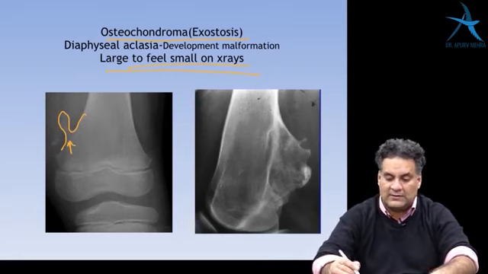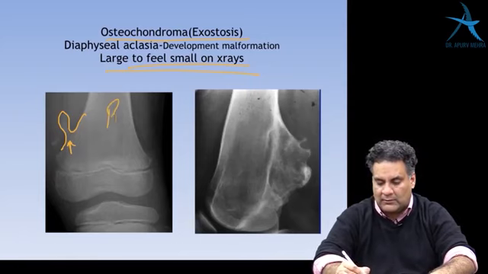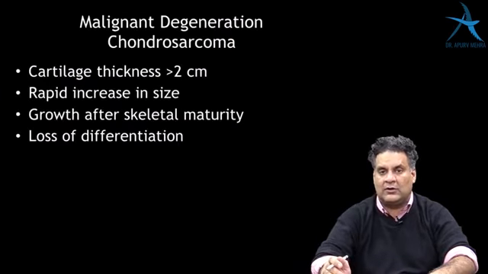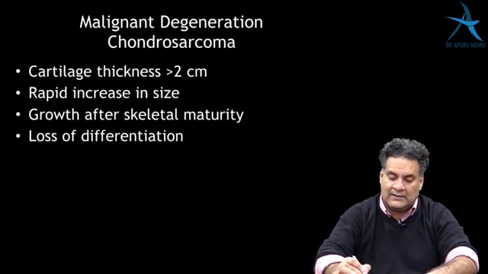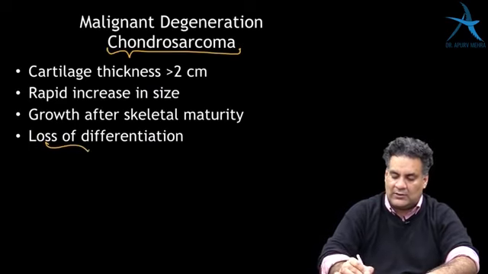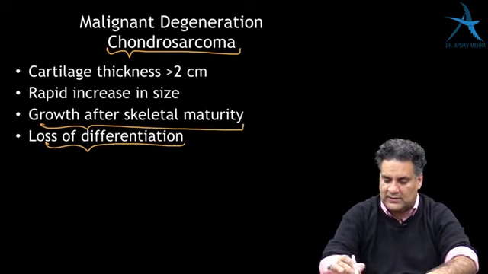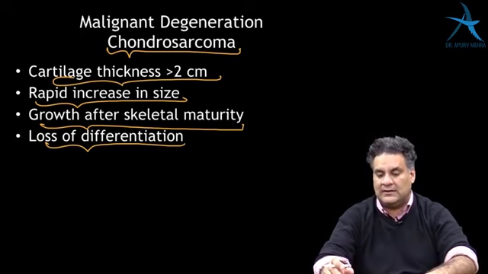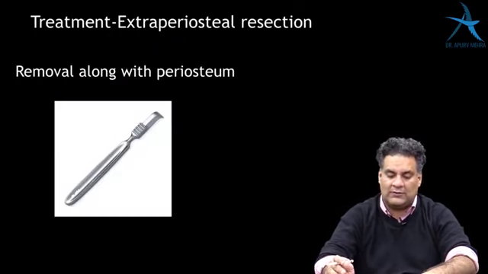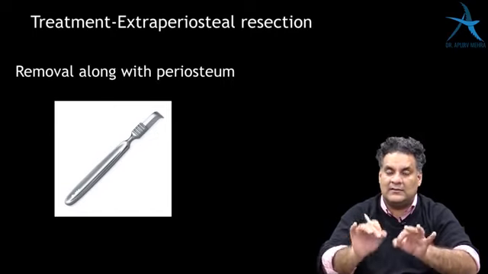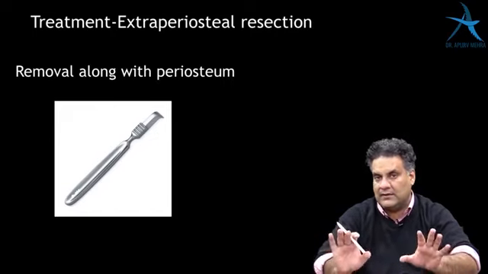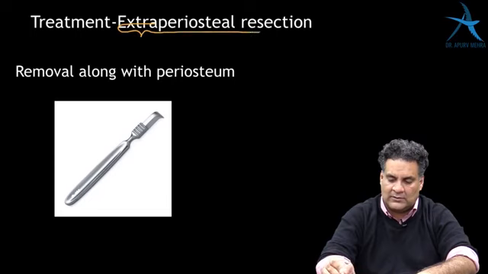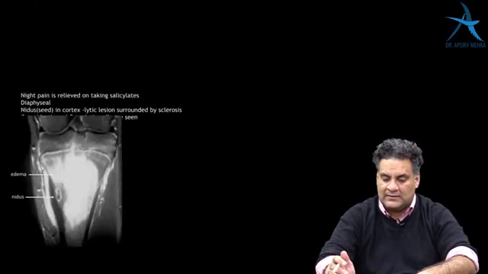Osteochondromas are very, very important tumors. In osteochondroma, the most common cause of pain is overlying bursitis. You must also remember that it can turn malignant into chondrosarcoma. It happens when there is a loss of differentiation, or growth after skeletal maturity, or rapid growth in size, with cartilage cap more than 2 centimeters. These are indicators of malignant transformation, which can be seen on MRI if you're looking at the cartilage thickness. It's a tumor which arises from the periosteum. So when a tumor arises from the periosteum, you have to remove the periosteum along with the tumor to treat it. It's called extra-periosteal resection.